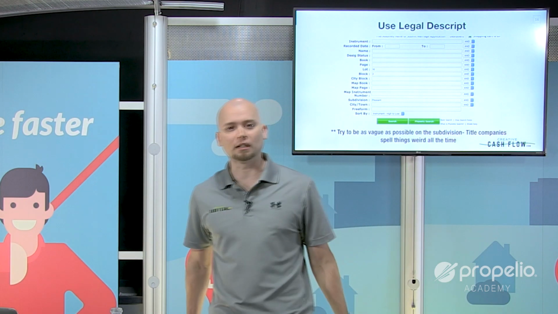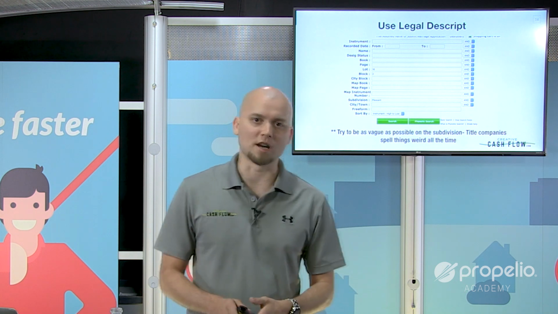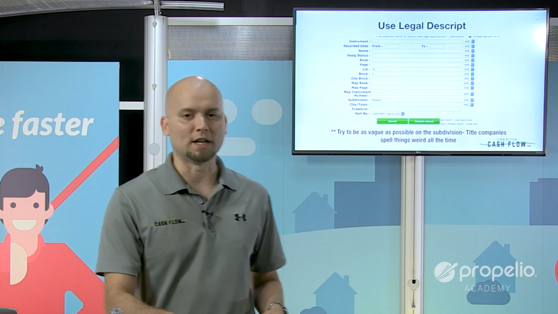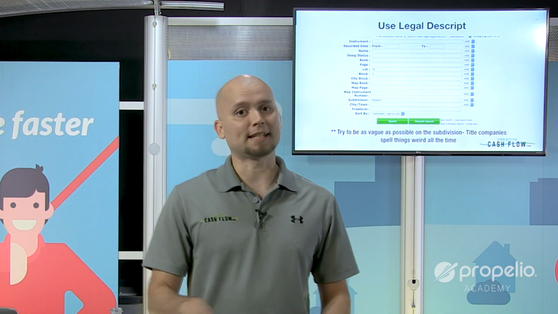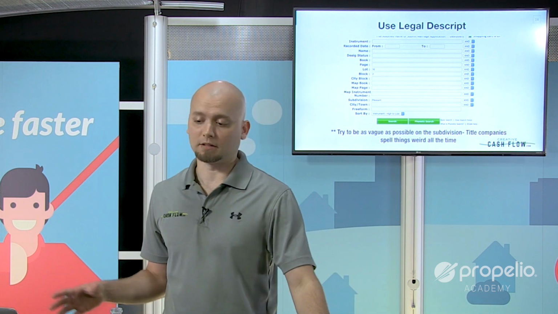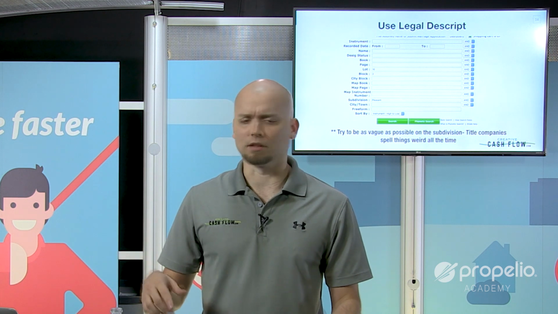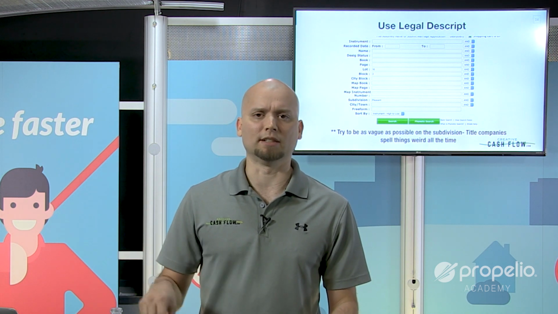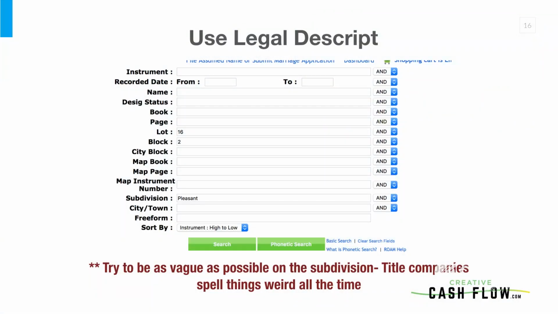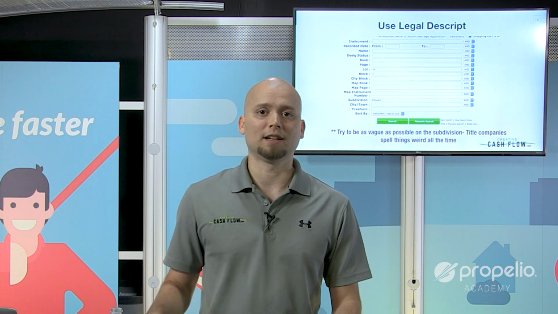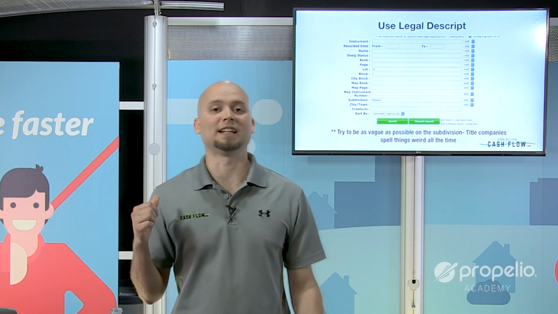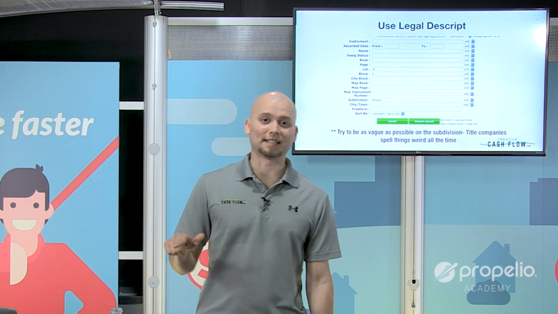My life pro tip here is to be as vague as possible on your subdivision, because title companies, lots of times they record stuff funky, right? This one is Pleasant Acres something or another. That was our legal description. So I'm just searching for Pleasant, because I know that they could spell it different ways. Now, when you watch our case study, you'll see that eventually we find that the title companies were spelling it P-L-S-N-T a lot of the times, right?